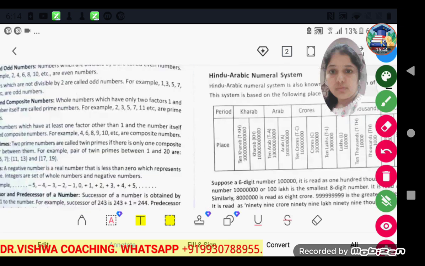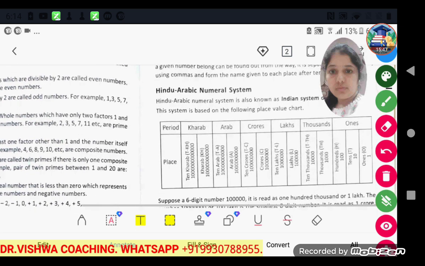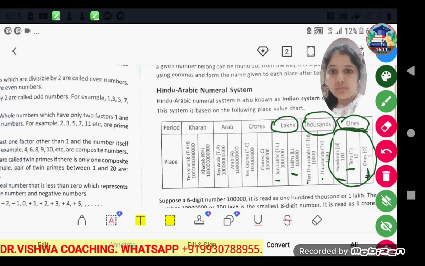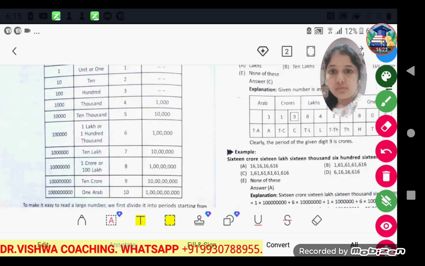Now see, this is the Hindu-Arabic numeral system, where the smallest number starts with only one digit, so they are known as ones, then tens, then 100, all together under the group ones. Then 1000, 10,000, group 1000, then the group of lakhs, which includes 1 lakh and 10 lakhs, then crore, 1 crore, 10 crore, then arab, then 10 arab, kharab and 10 kharab. So this is the Hindu-Arabic system, and here in this chart